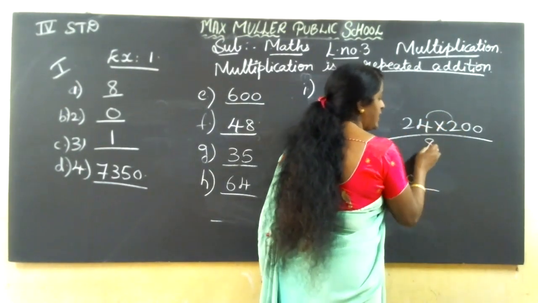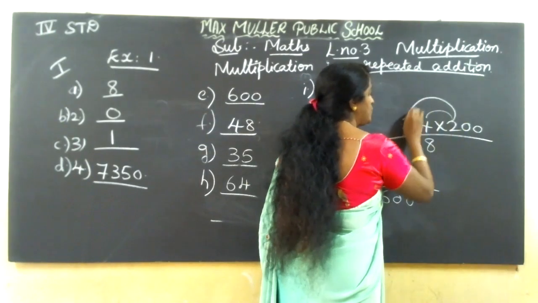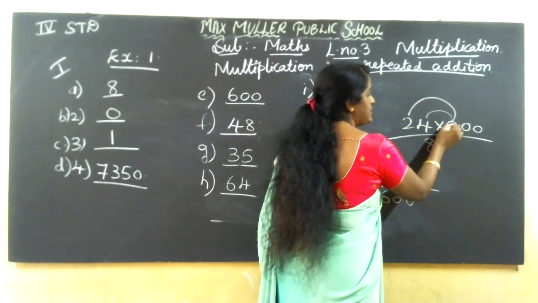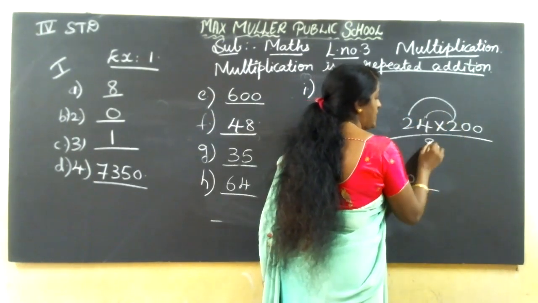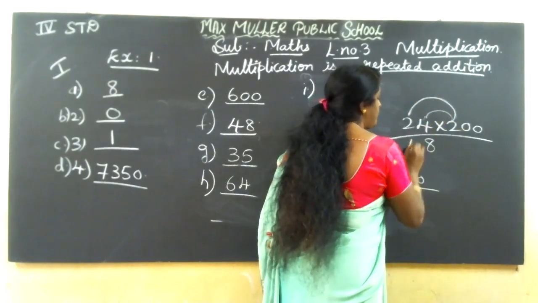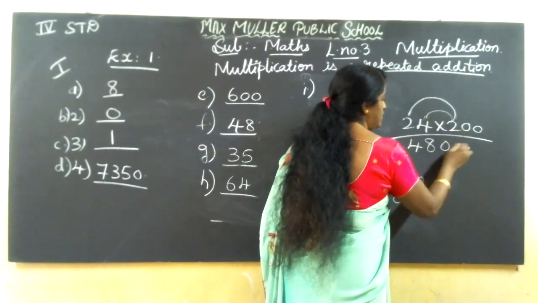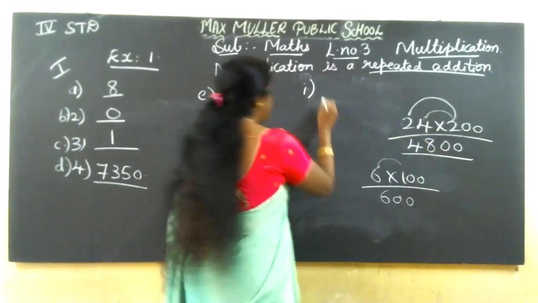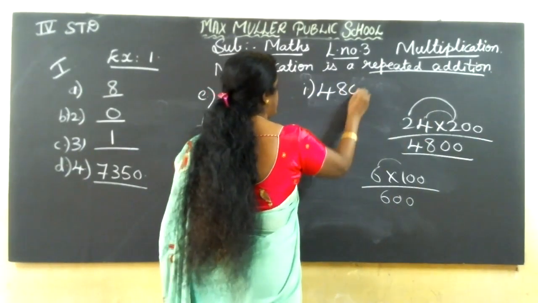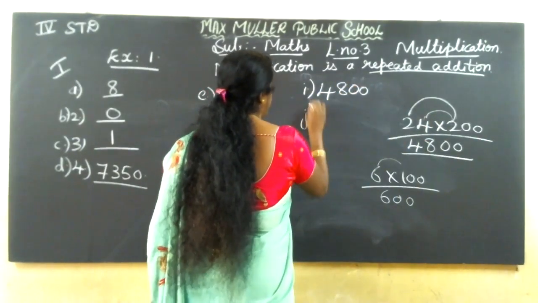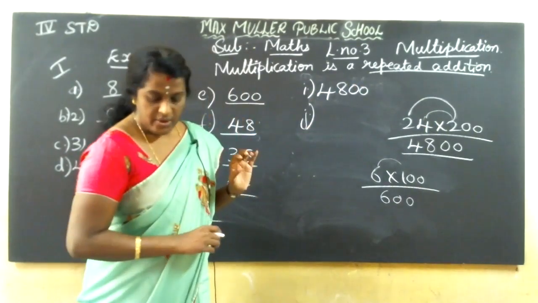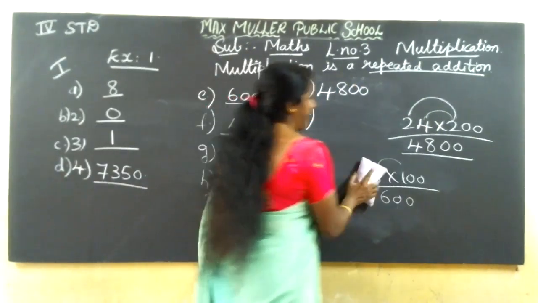Once again 2 2s are 4. First from this number, this is a table. 2 4s are 8. 2 2s are 4. So this direct answer 0. So your answer is 4,800.